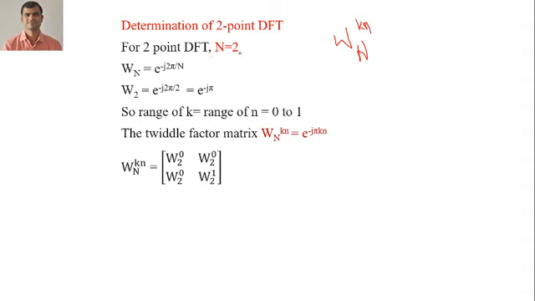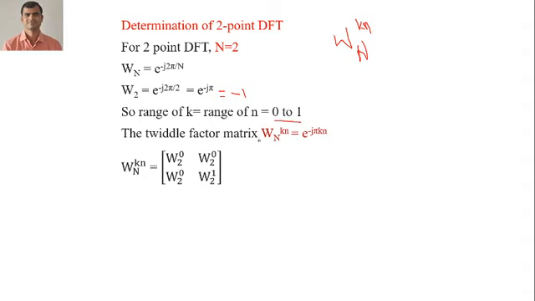For 2 point, capital N is equal to 2. We know the formula of the Twiddle factor, that is e raised to minus j 2 pi by N. Put the value of N as 2, and we get e raised to minus j 2 pi by 2. The 2 and 2 get cancelled, so e raised to minus j pi, and this value is equal to cos pi minus j sin pi, which is equal to minus 1. Now, as N is equal to 2, the range of k and the range of n are the same, and it is valid for 0 to 1.